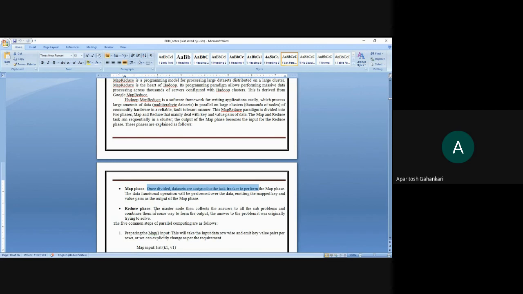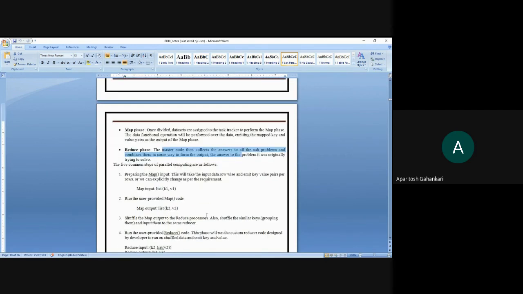Then in the reduce phase, the master node collects the answers of all the sub-problems and combines them to produce the output. So that is your map and reduce phase.